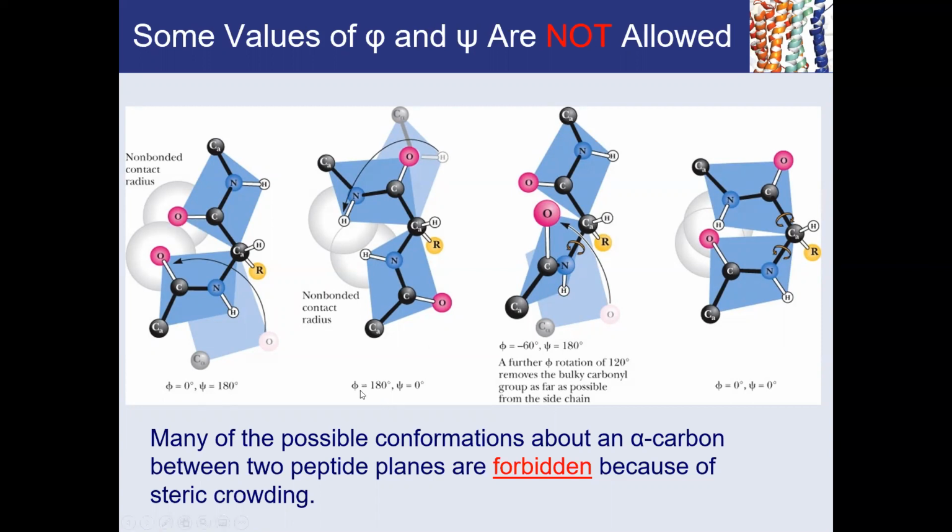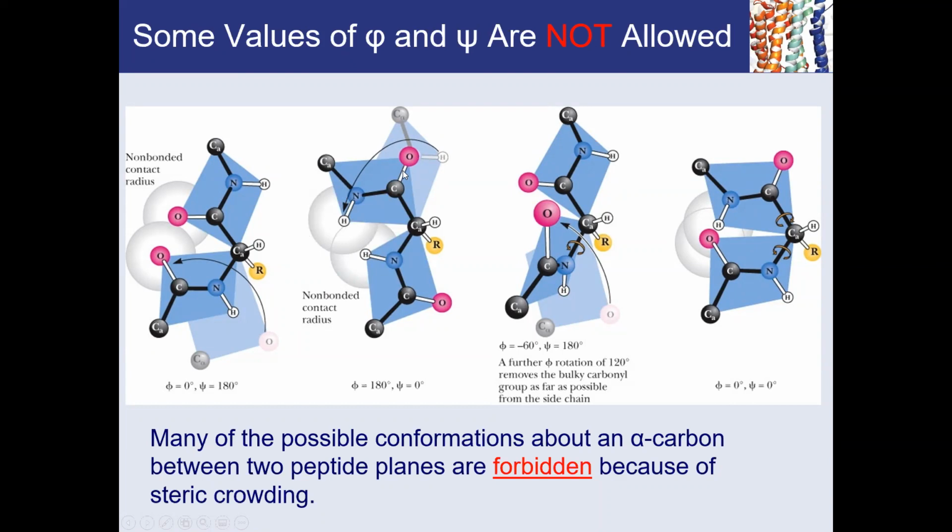Now, if you did the same exercise with a phi of 180 and psi of 0, so you basically have flipped, you will see that in that case, the amide nitrogens will be bumping into each other. They will be in steric clash. Their non-bonded contact radius will be lower than the sum of their van der Waals radii. So that means electronic clouds are clashing into each other, negatively charged, no good. So that conformation will not work.